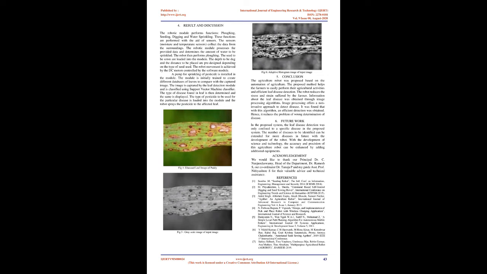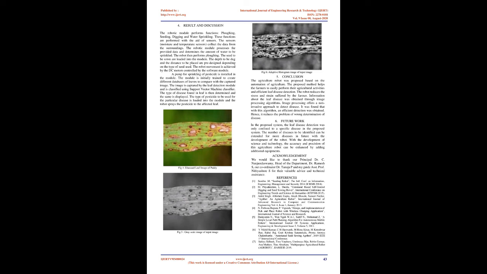In the proposed system, MATLAB is used for the image processing. Image processing for disease detection is performed as follows. Result and discussion. The robotic module performs the functions of ploughing, seeding, digging and water sprinkling. These functions are performed with the aid of sensors. The sensors, moisture and temperature sensors, collect data from the surroundings. The robotic module processes the provided data and determines the amount of water to be sprinkled.